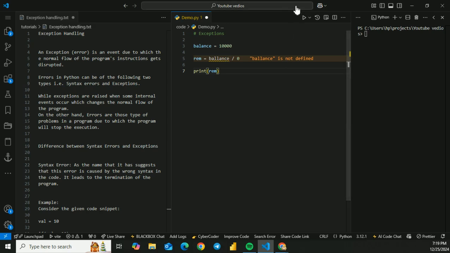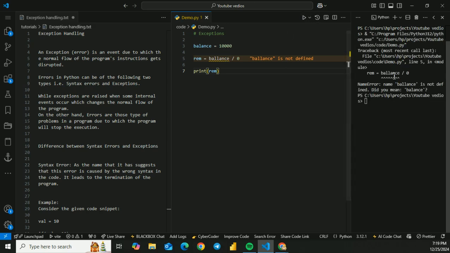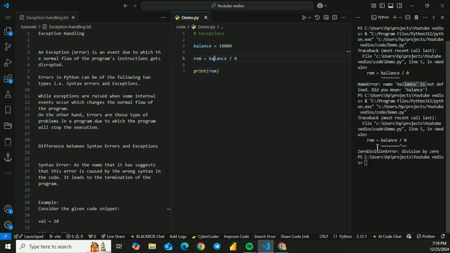Now we run the code, and we get the error as division by zero. The above example raised a ZeroDivisionError exception, as we are trying to divide a number by 0, which is not defined and arithmetically not possible.